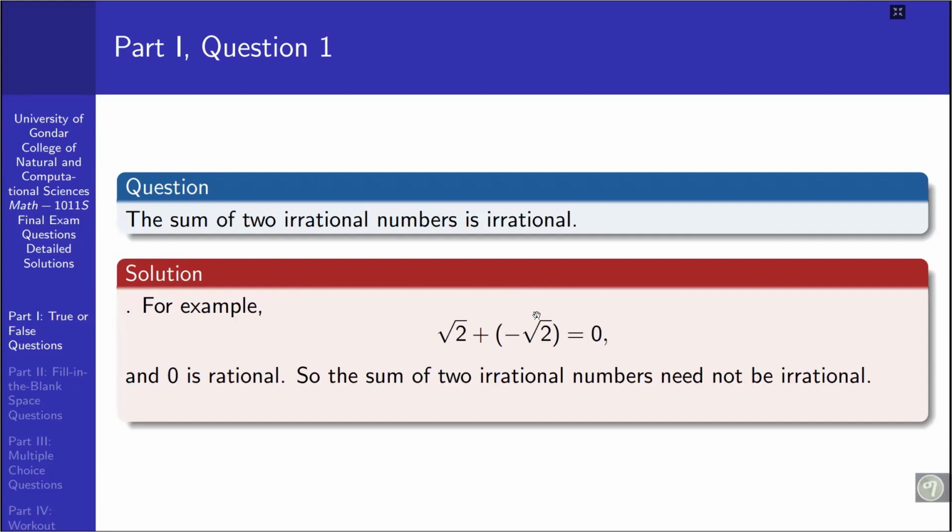The sum is 0 and 0 is rational, so the sum of two irrational numbers need not be irrational, so the answer is false.